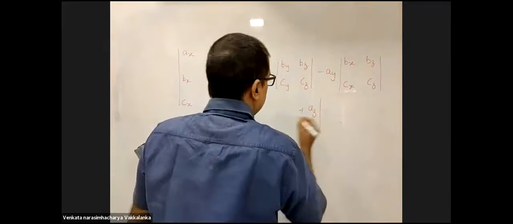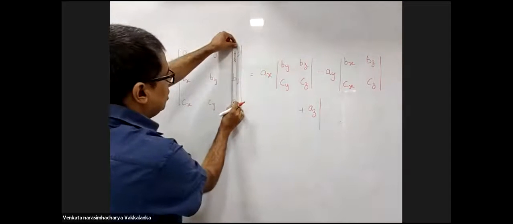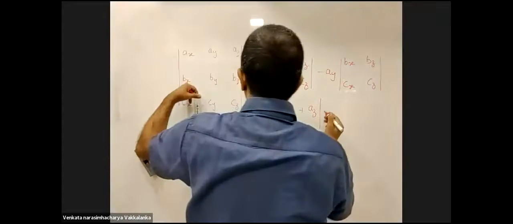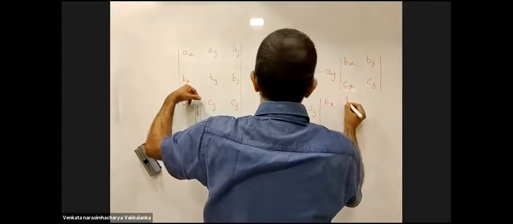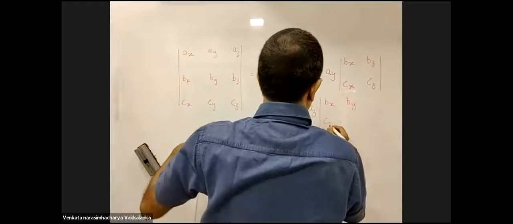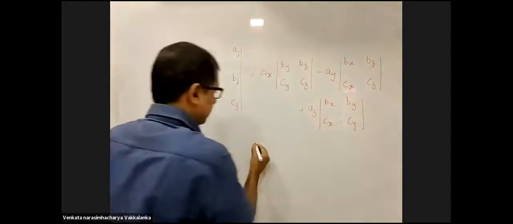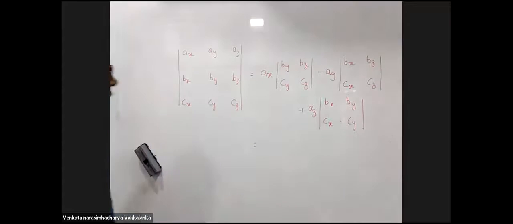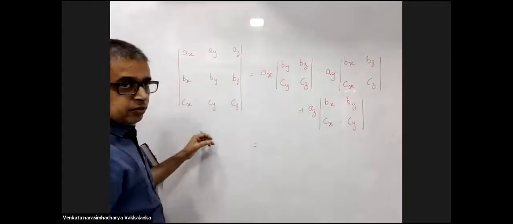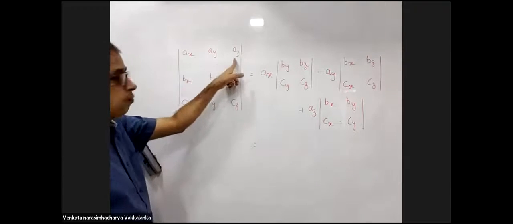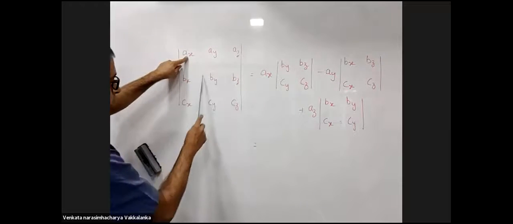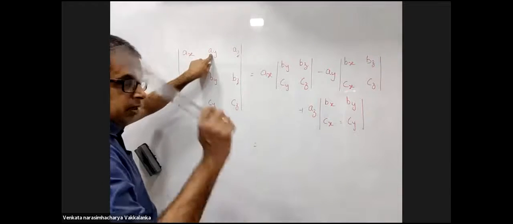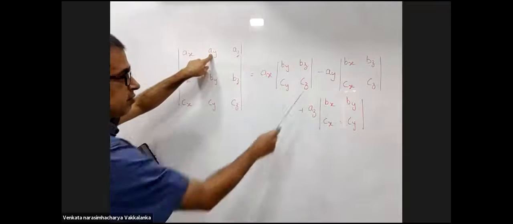plus AZ. Cover this column and this row. I am left with a 2 by 2 determinant BX, BY, CX, CY. Firstly, is that step clear? I am opening up the 3 by 3 determinant using this row. AX into this 2 by 2 determinant. Second element must be preceded with a negative sign.